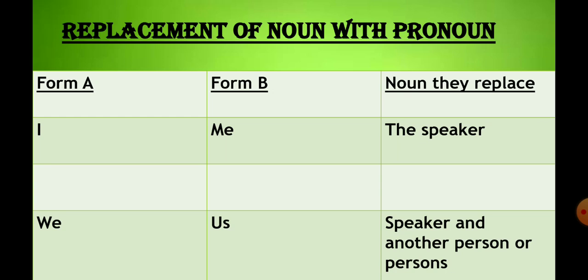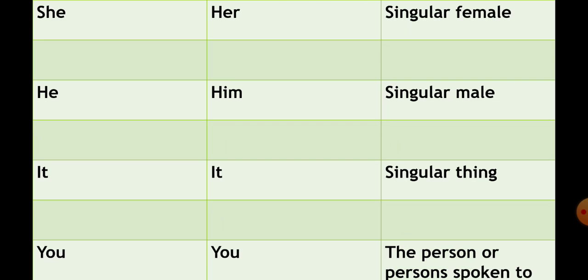I and me replaces the speaker in the sentence. We and us replaces speaker and another person or persons in the sentence. She and her is used for singular female. He and him is used for singular male. It is used for singular thing. You and you, the person or persons spoken to in the sentence.